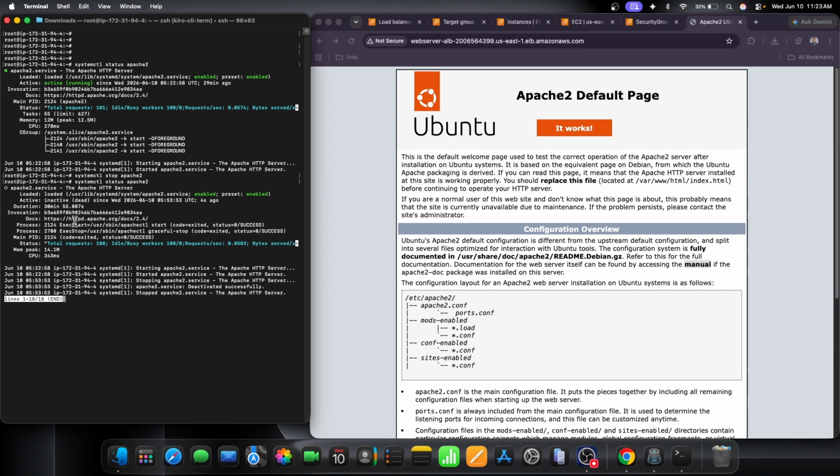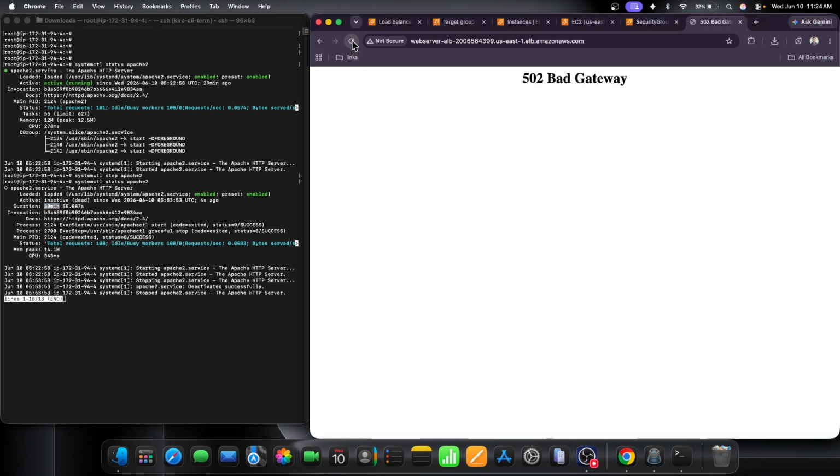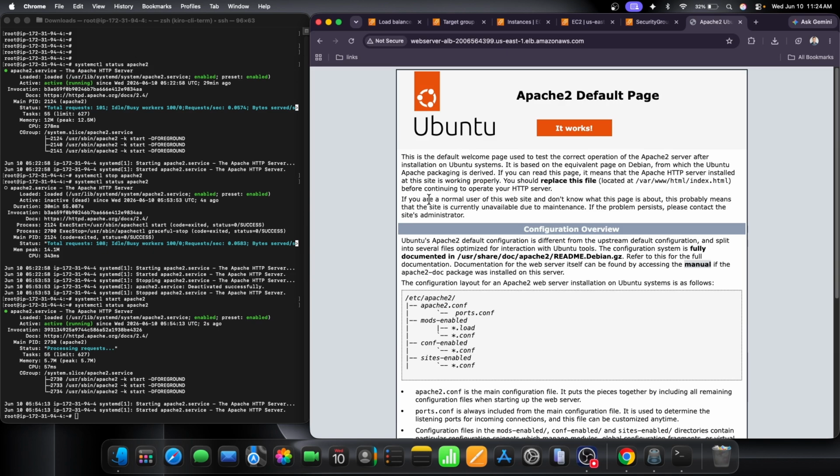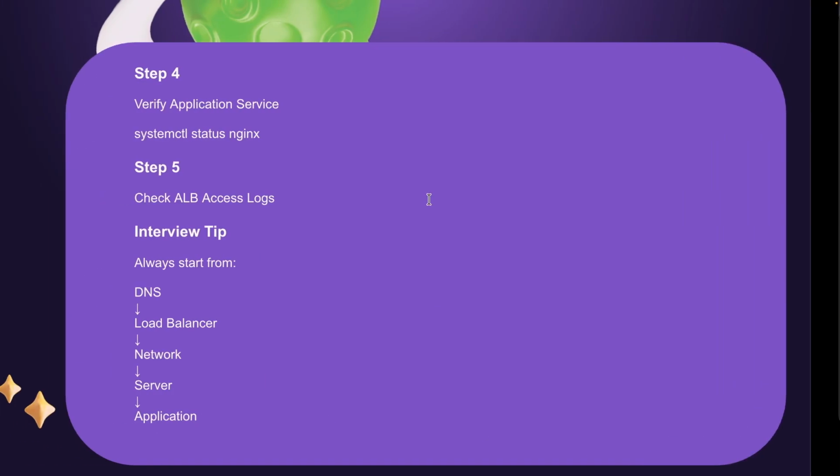Not running, you can see inactive. Now let me refresh this page. Bad gateway. Let me start it. The status will be active, and let me refresh. Running. Got it, right? That is how we can troubleshoot the application step by step.